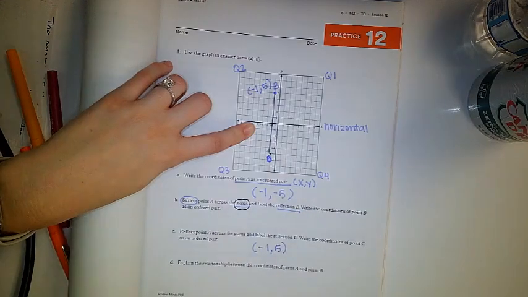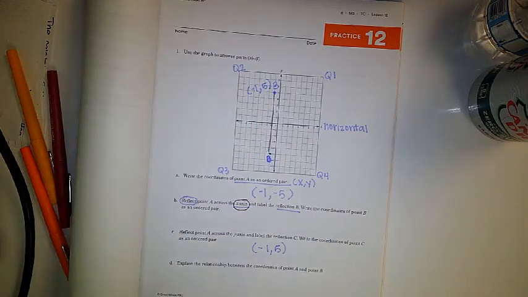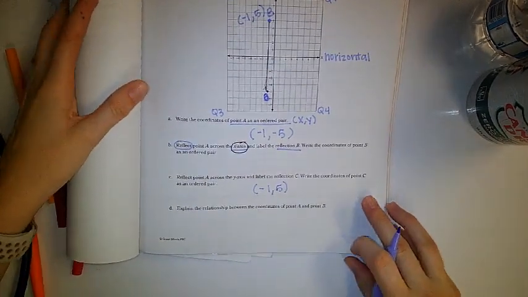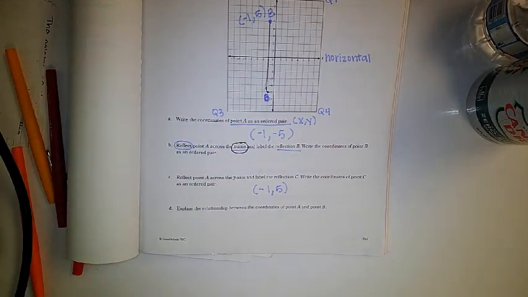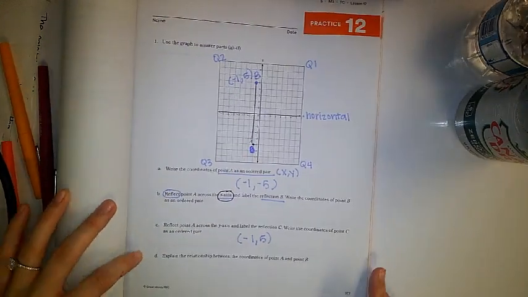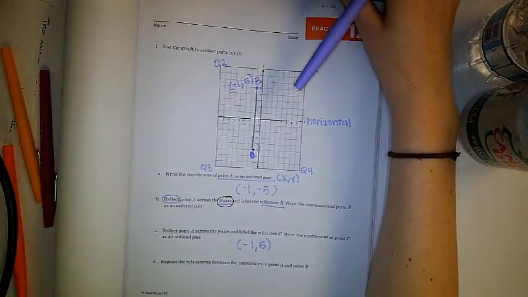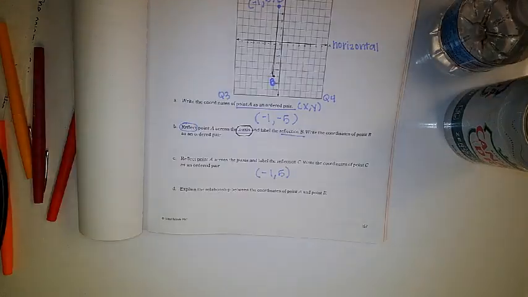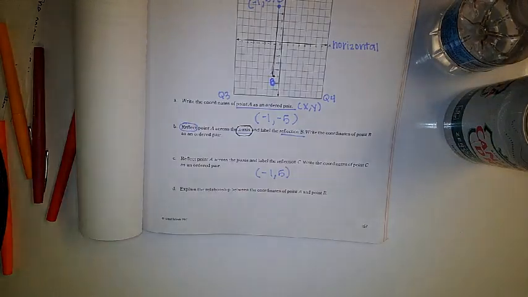Okay, everyone look at part D. Look at part D. I'm going to move it up. My bad. It says explain the relationship between the coordinates of point A and point B. All of you talk about this in your tables for a moment. It says explain the relationship between the coordinates of point A and B.